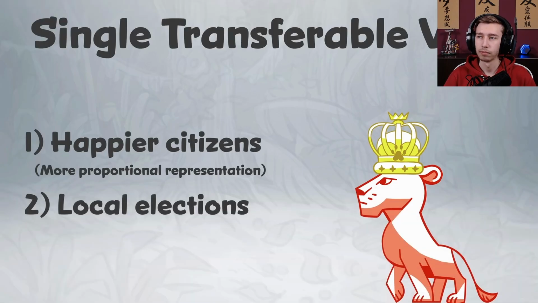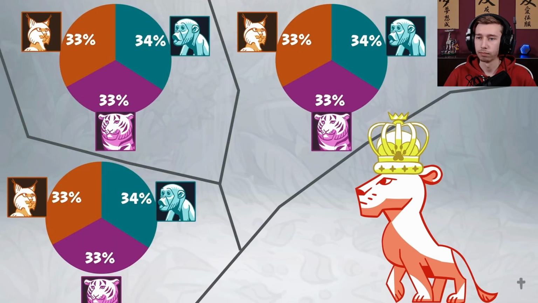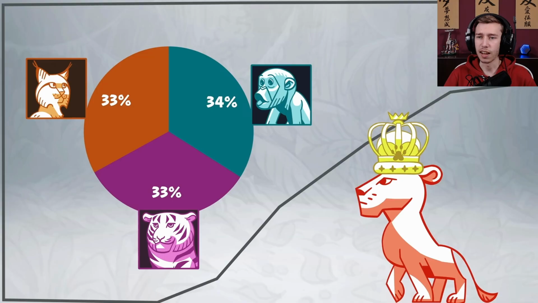Single transferable vote. The big change with STV is that ranges send more than one representative, which may seem weird, but Queen Lion decides to test it out. She takes 3 ranges, which used to each send 1 representative, and combines them into one bigger range that will send 3. On election day, citizens go to the polls, and the results in this new range are just the same as they were in the old ranges.